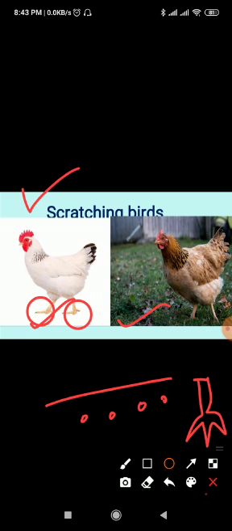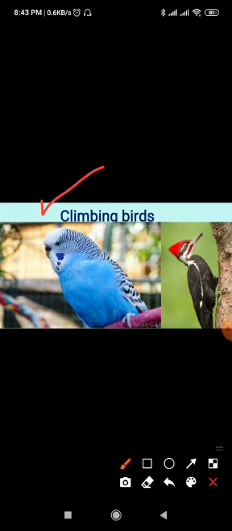Next is climbing birds. Birds like woodpecker. Look at the picture. This is the picture of a woodpecker, as I told you earlier. And parakeet. Parakeet, so sweet bird. Parakeet have 2 toes which point upward, and 2 which point downward. These toes help them to climb up and cling to trees.